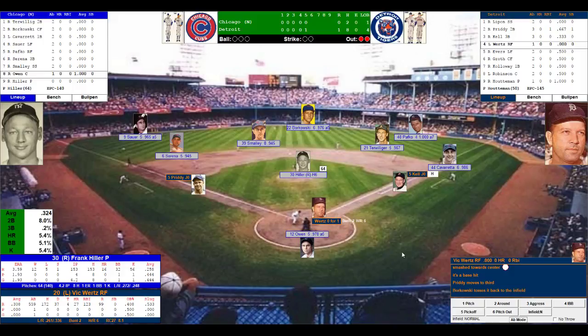2 outs, runners on the corner, and here comes the very dangerous Vic Wertz. He's 0 for 1, he has walked once. Owen goes out to the mound to have a word with Hiller. Caravetta meets him there. Umpire breaks up the meeting. Players back to their positions. Hiller back up on the mound.